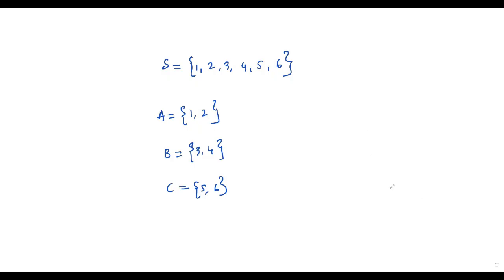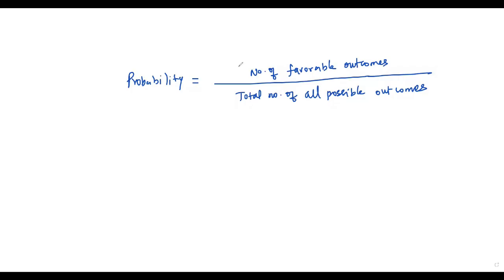Okay, now let's consider the formula to find the probability of an event. Let me write the stuff over here. Here we have the formula to get the probability of an event. We have to write the total number of all possible outcomes of an experiment in the denominator. In the numerator, we have to write the number of favorable outcomes. What is meant by number of favorable outcomes? To understand this, let's consider an example. Let me consider an experiment, that is tossing a coin. Then the sample space, a set which contains all possible outcomes, is head, tail.